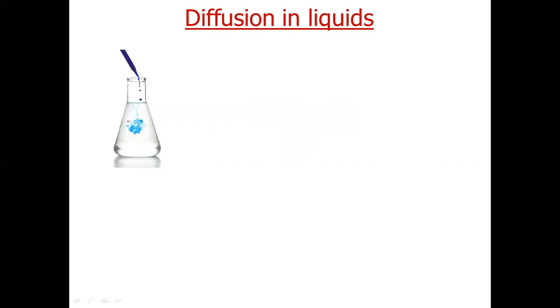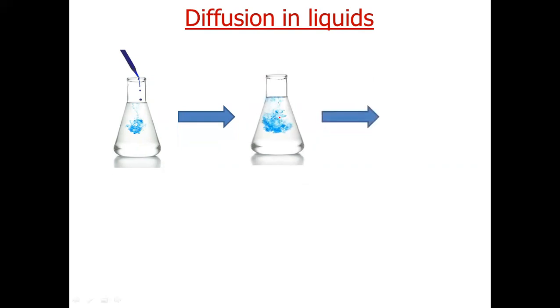Now, suppose we have water in a conical flask, and with the help of a dropper, we add a solution of copper sulfate, which is blue in color. At first, only a small portion of the liquid will be colored. But after some time, if we keep it standing, we will observe that the whole solution becomes blue. Why has this occurred?